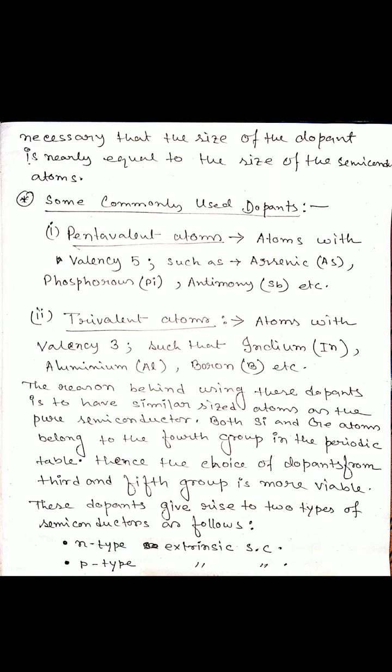Okay, so in one case we get the number of holes is more, and in another case we get the number of electrons is more. So that's why extrinsic semiconductors are of two types depending upon their doping process. One is the positive semiconductor or p-type semiconductor, another one is the n-type or negative semiconductor.